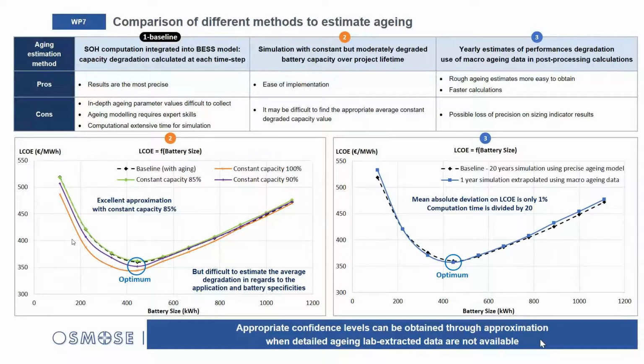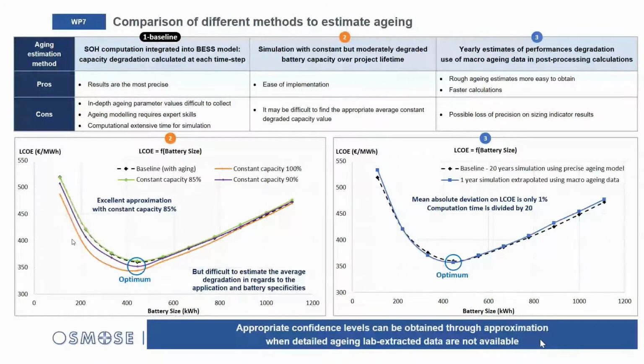It's quite complex and difficult to model, because you have to have some aging expert skills for modeling this kind of model, and especially you have to have very precise data from a laboratory.